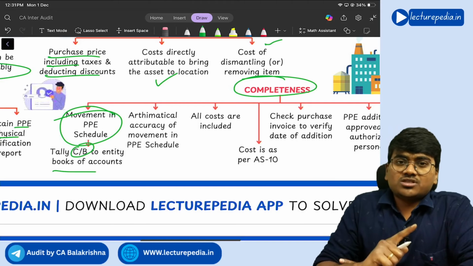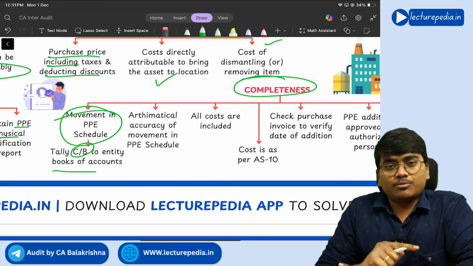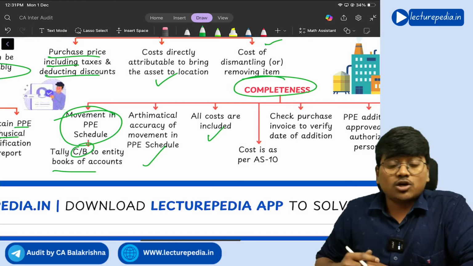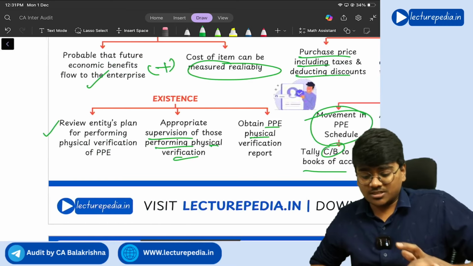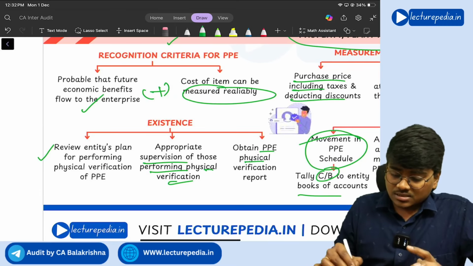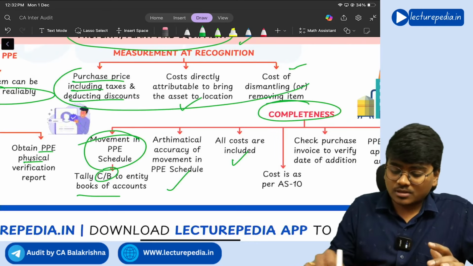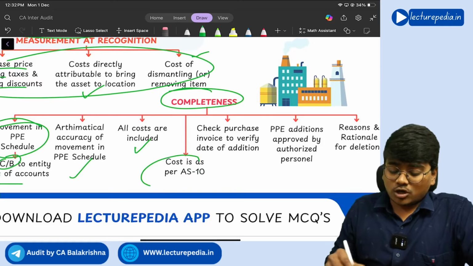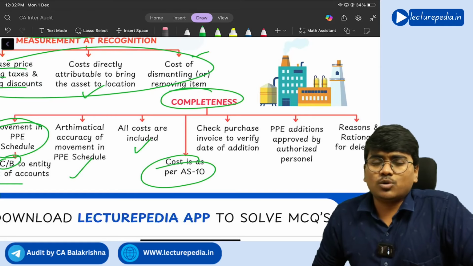If you have sold the fixed asset, deletion, whether the entry is made properly, that is arithmetical accuracy you will see. Next, whether all the costs have been included. Here we have seen the things that should be included for the valuation of PPE, whether all of them have been included, and whether cost is calculated as per AS 10, Accounting Standard 10.